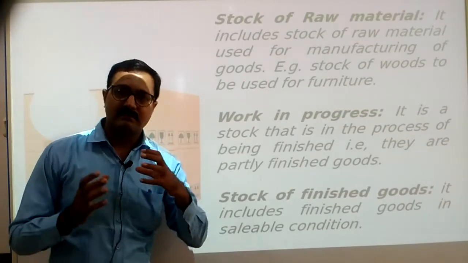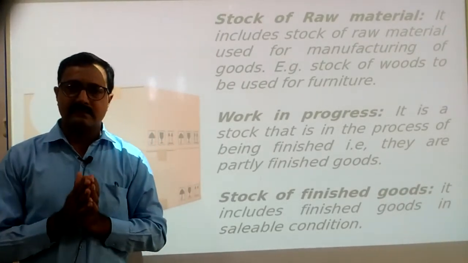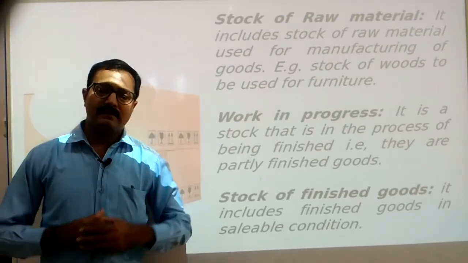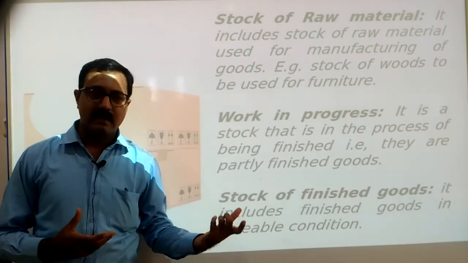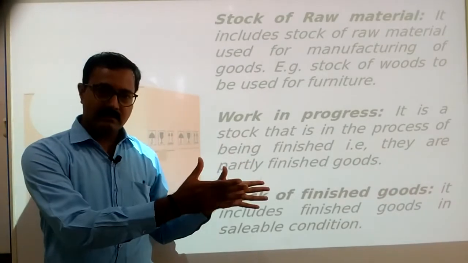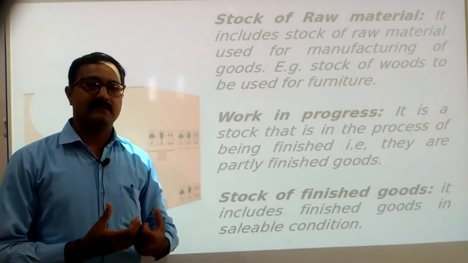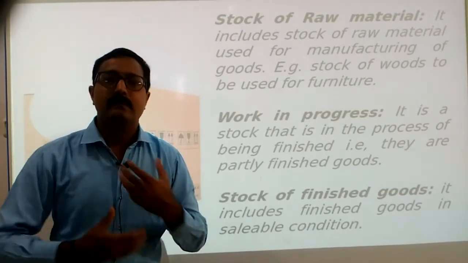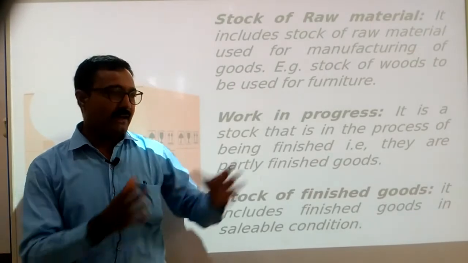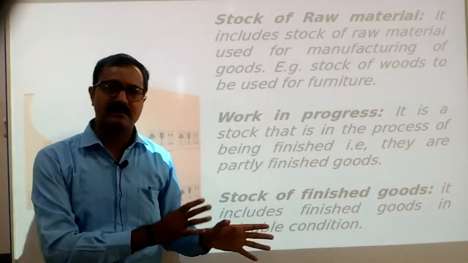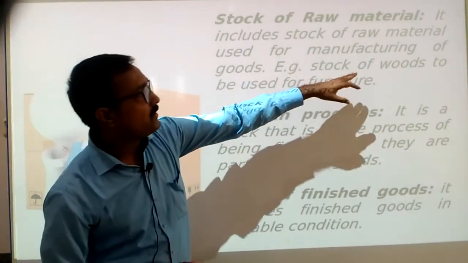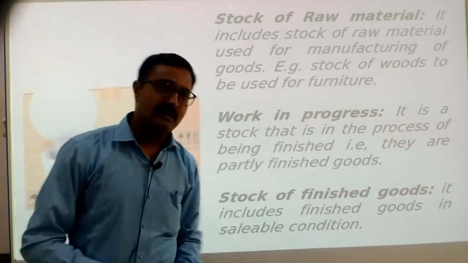For that we can take an example: just like we are furniture manufacturers. For the manufacturing of furniture, we will require wooden pieces and iron pieces. So if we have some wood and some iron rods and iron sheets, we can proceed with the manufacturing of furniture. If we have only the raw material, it means we have only the wooden pieces and so on, then it will be considered as stock of raw material, that is, goods to be used for furniture.